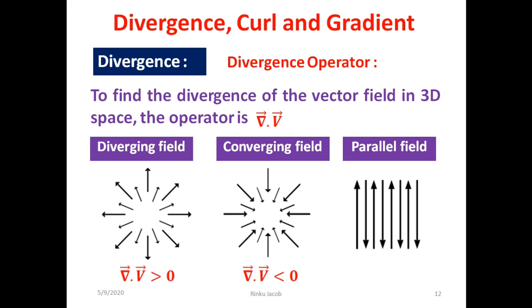Now we consider the third case where the field lines are parallel. Here, as there is no divergence or convergence, the result of taking the divergence of the field vector is 0. It means there is no divergence.